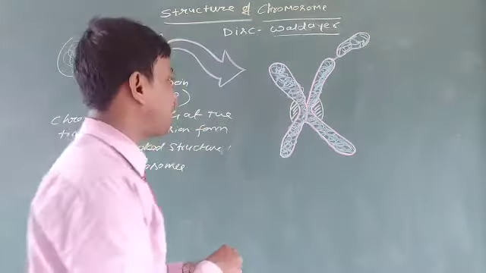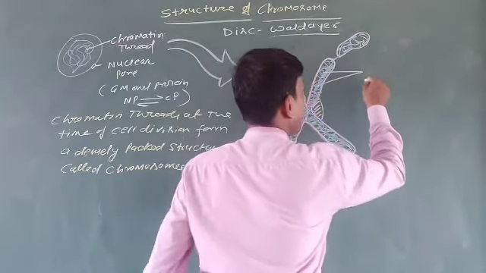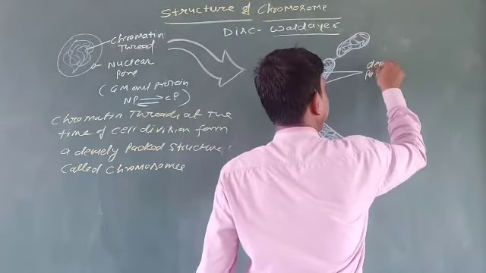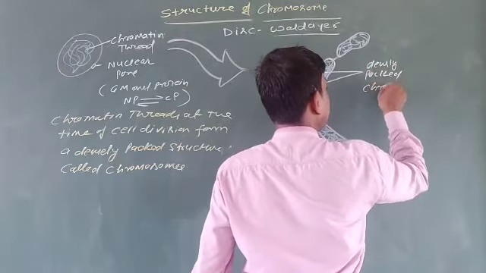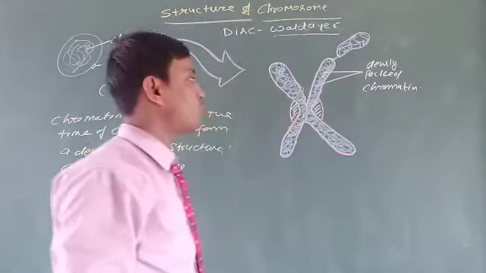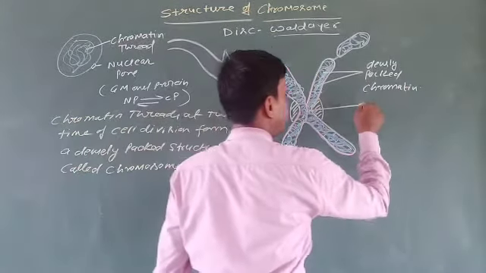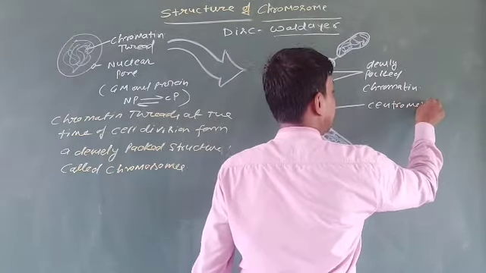So let us label the diagram of chromosomes. This is the densely packed chromatin. This central part is known as the centromere.